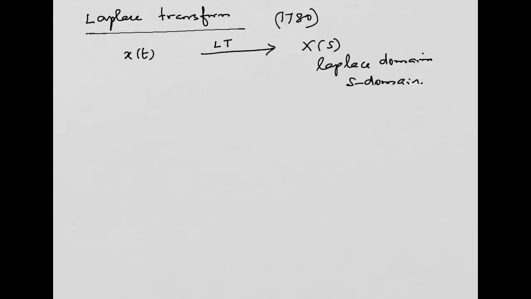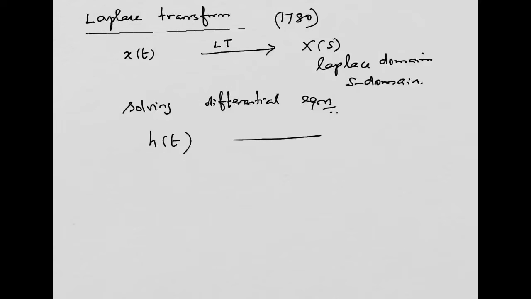So the usefulness of Laplace transform is stated like this: it is very useful for solving differential equations. Particularly in signals and systems, the Laplace transform is useful to transform a time domain system representation into S domain system representation. For example, h of t denotes the impulse response of a system. Through Laplace transform, it is possible for me to transform it into the corresponding complex frequency domain representation.